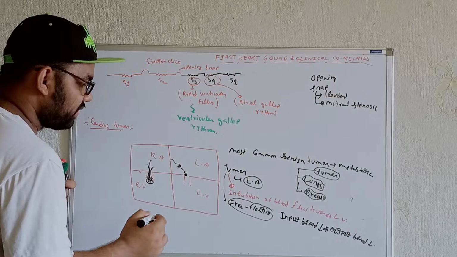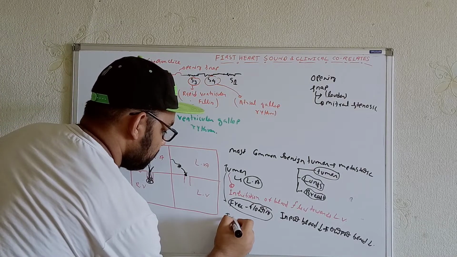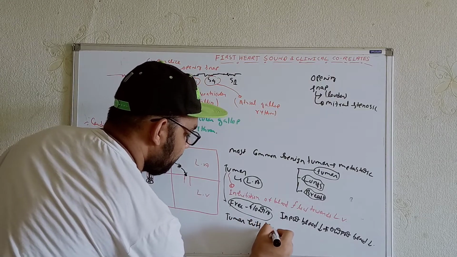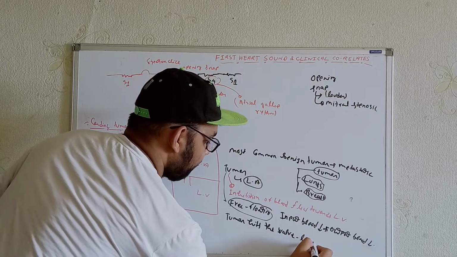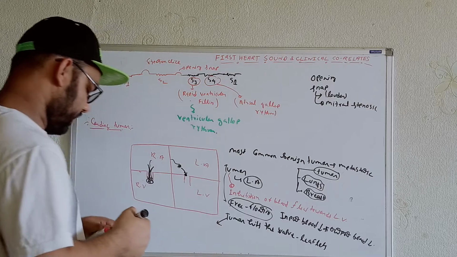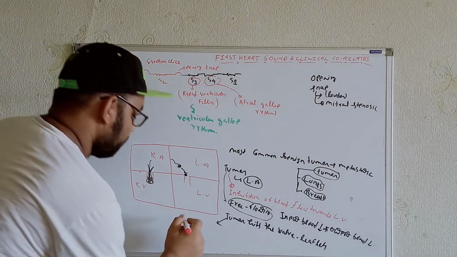So let me write it over here. When the tumor hits the valve leaflets, at that time we'll hear one kind of characteristic sound that is known as tumor plop sound.